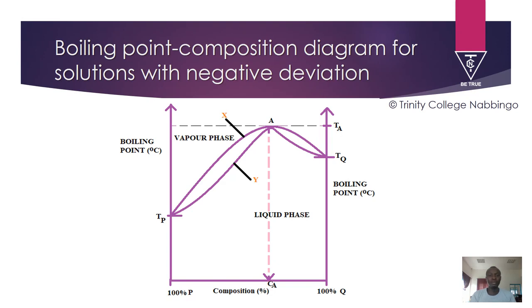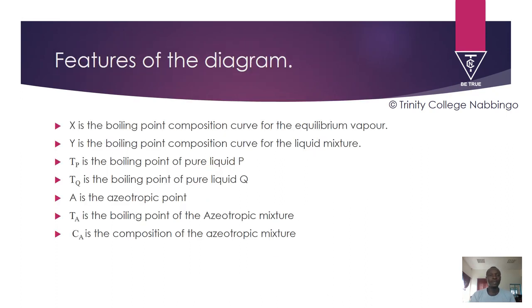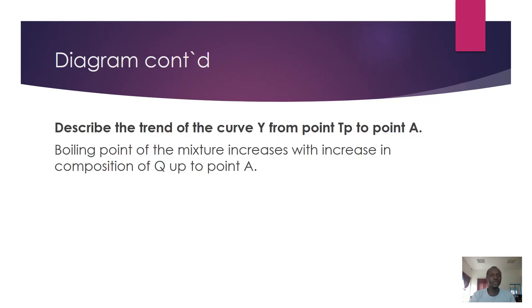Now, you must be able to label the phases present in that diagram, and you should also be able to label the curves X and Y, which one is for the vapor and which one is for the liquid. You should also be able to label the composition of the azeotropic mixture Ca. Another important thing that you normally want is to explain the shape of this curve. Features of the diagram are as I've already explained to you. Now, I need you to answer this question: describe the trend of the curve Y from point TP to point Q.